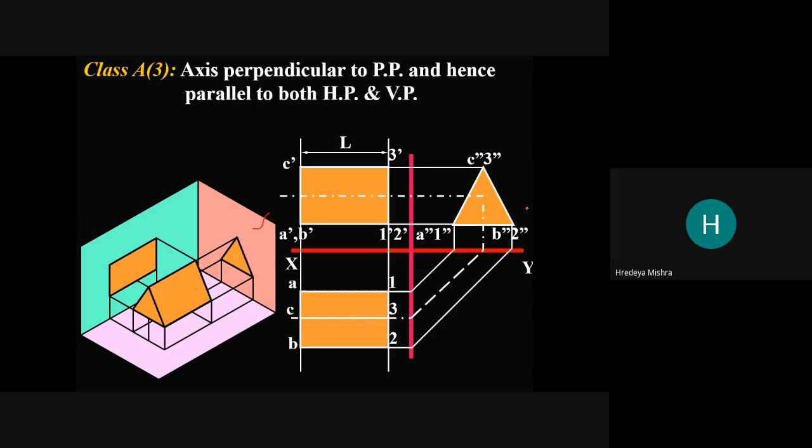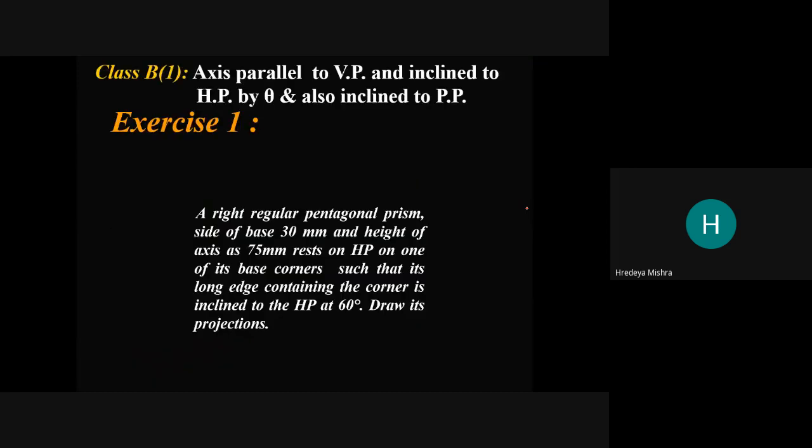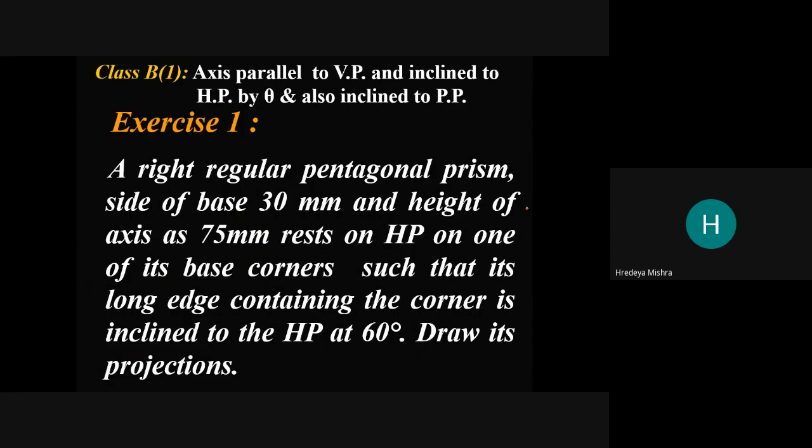So we get the projection here. Now this is the exercise for case 1.